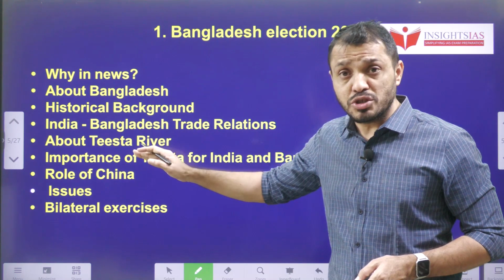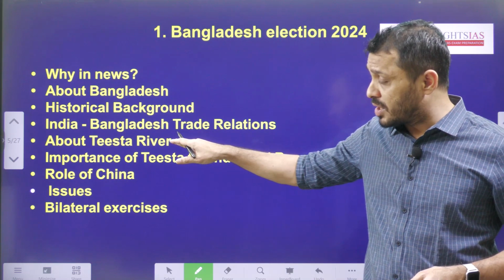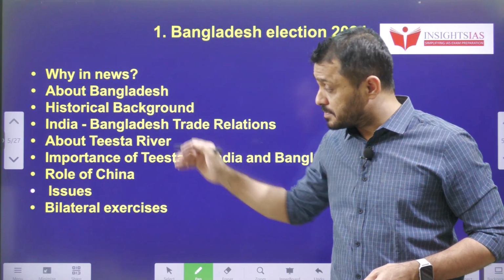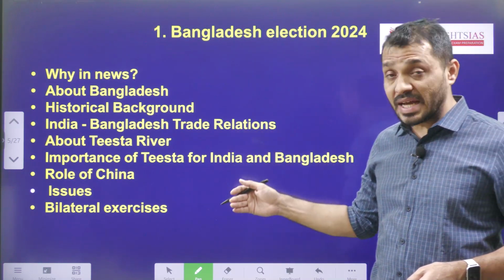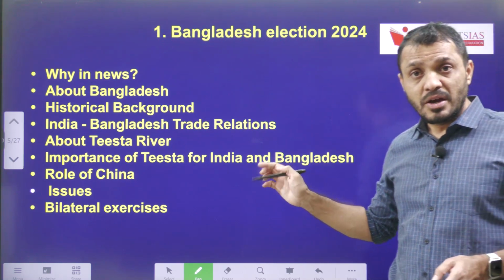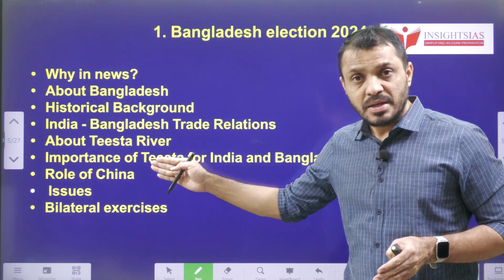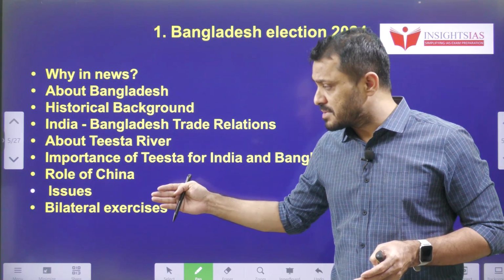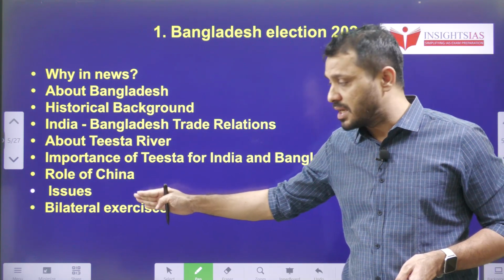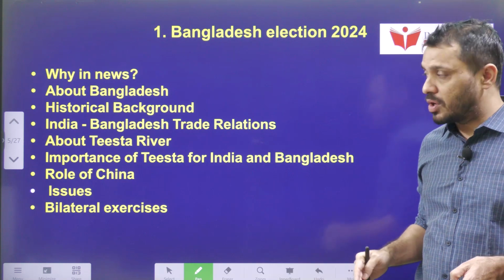are the contentious issues between India and Bangladesh, such as the Teesta River, where it originates, and how it merges into the river Ganges. Then the importance of Teesta for India and Bangladesh, why we have such contention, the role of China in India-Bangladesh relations, the common issues between India and Bangladesh, and finally the bilateral exercises between India and Bangladesh. These are the video components.